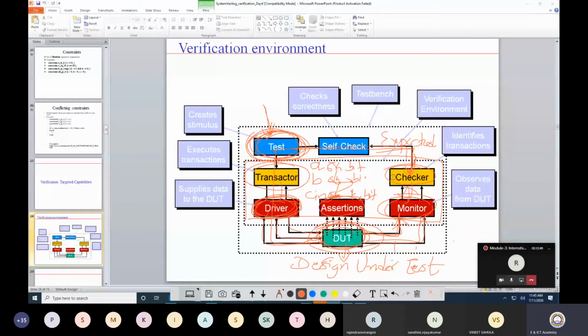Now, the important thing that I would like to cover is assertion. If you look at it, the assertion sits directly above your design. Assertion is one of the ways through which you can verify your design. Assertion can also be written by a designer.